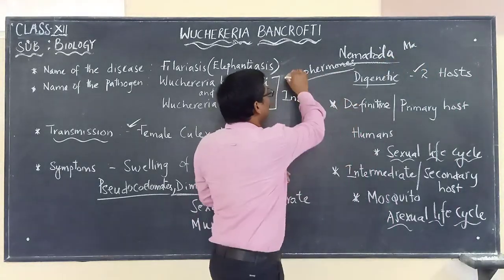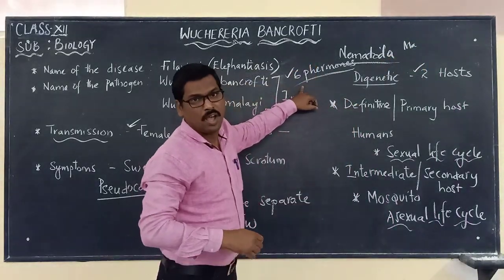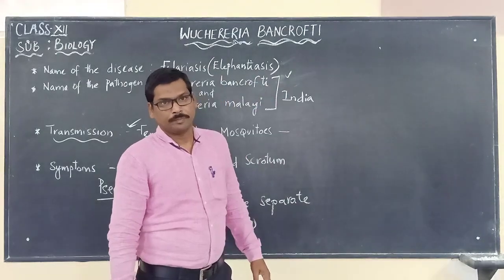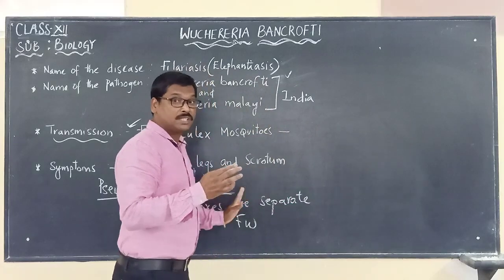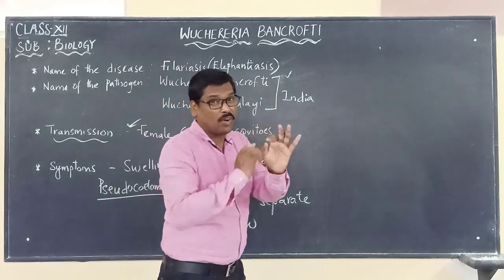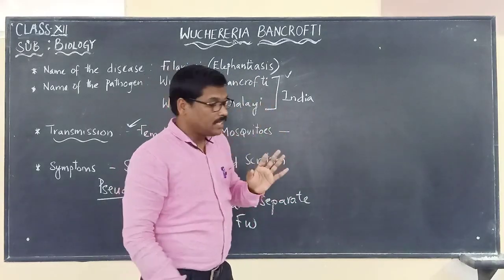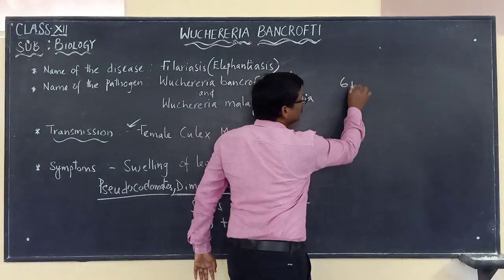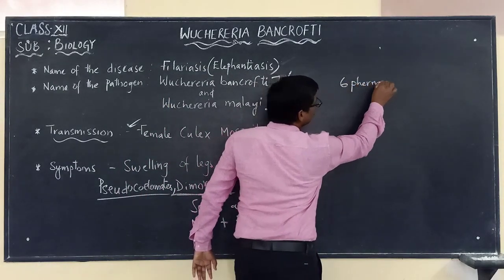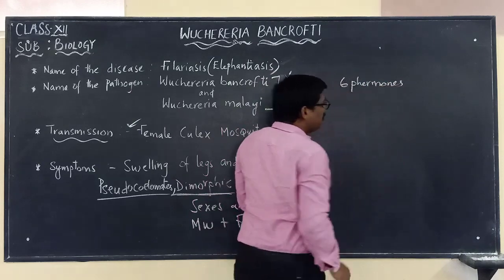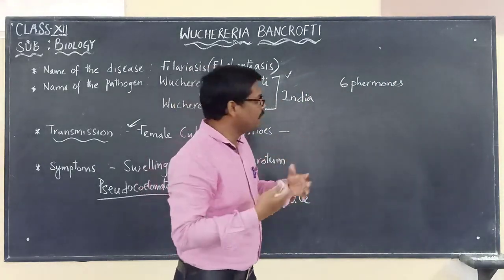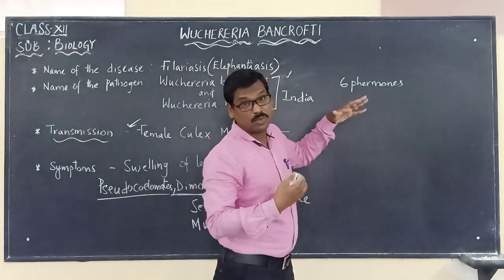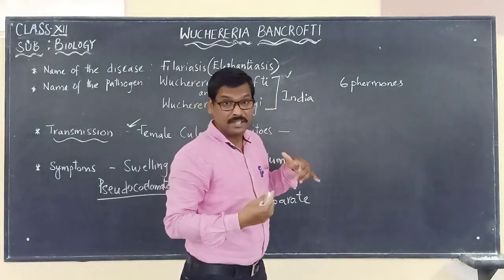We will see now how the 6 pheromones attract the male. As I said, male worms and female worms are tightly coiled with each other. The female worm produces 6 pheromones by which the male is attracted.